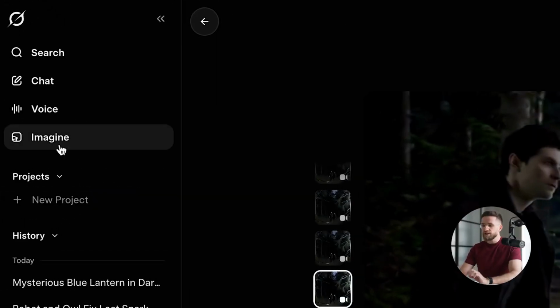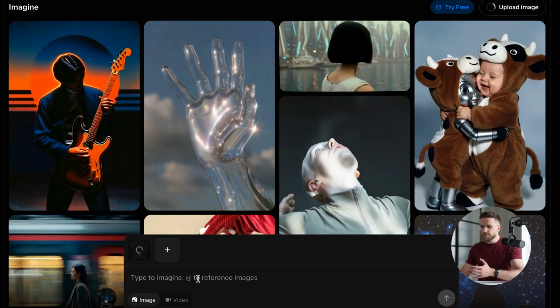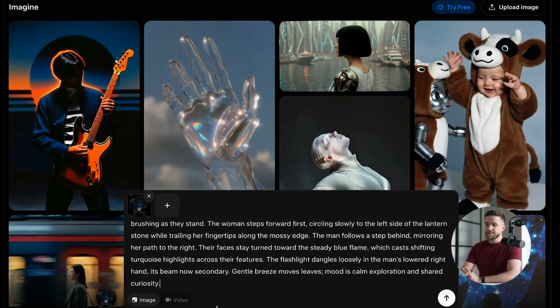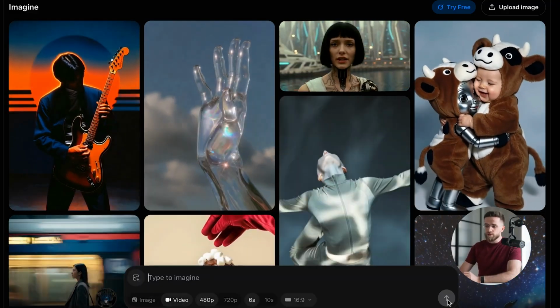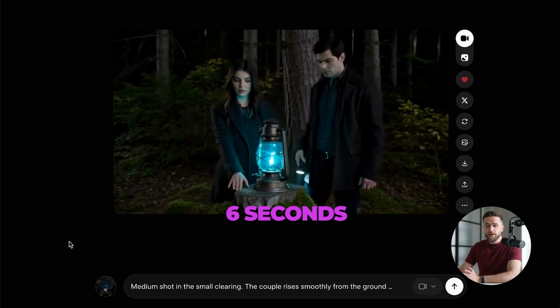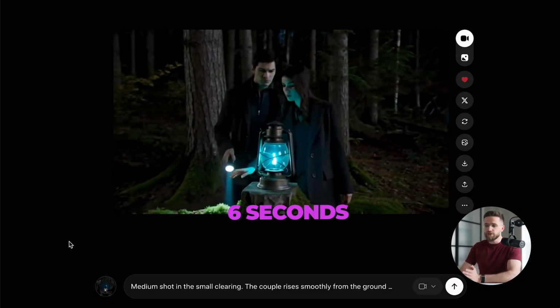Now click Imagine in the top right corner. Upload that last frame image. Paste your scene 7 prompt below it, the one that continues right where scene 6 ended. Hit generate. Grok creates a 6-second video starting from that exact frame. The characters look identical because they're literally continuing from the previous shot.